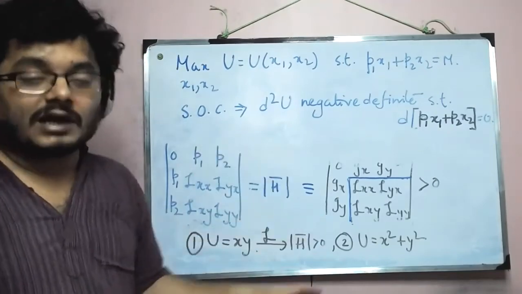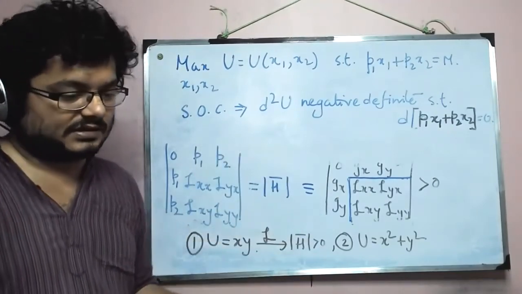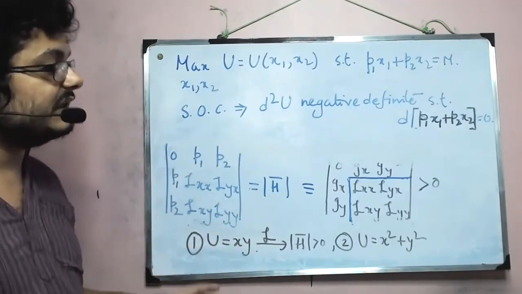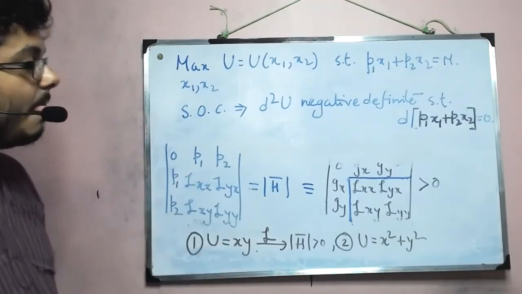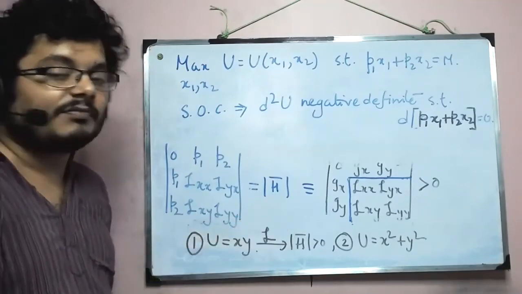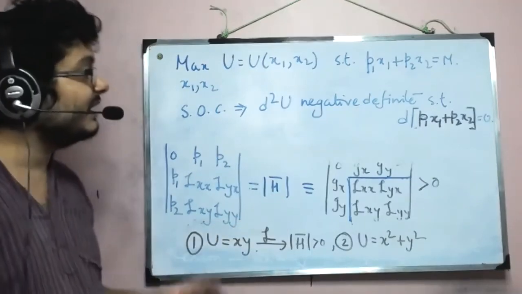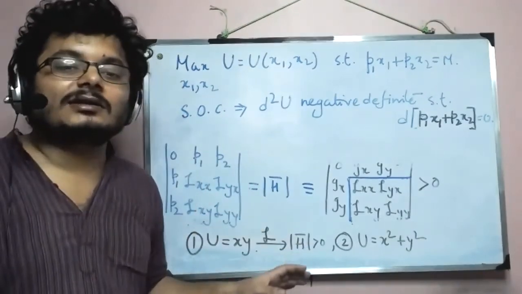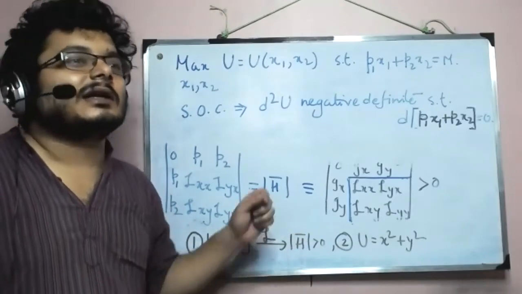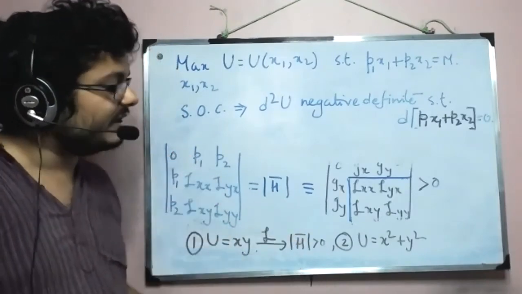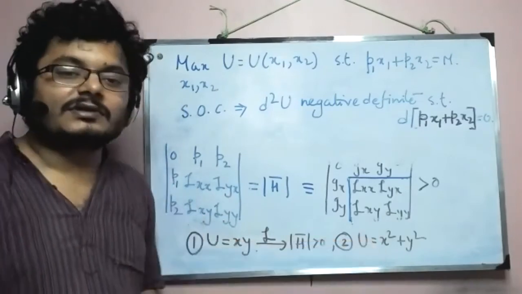I mean, it will give an answer, but that answer will not really maximize the utility, it will minimize in some cases. So that also shows why the value of the border Hessian is so important. Though the calculation is a bit lengthy, you cannot just write, given any utility function, that the second order condition is satisfied, because it will not be if I deal with this kind of utility function.